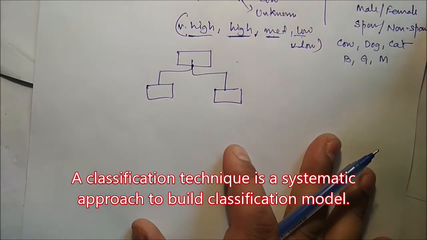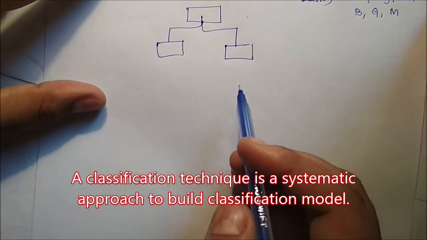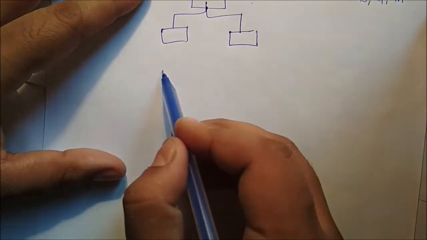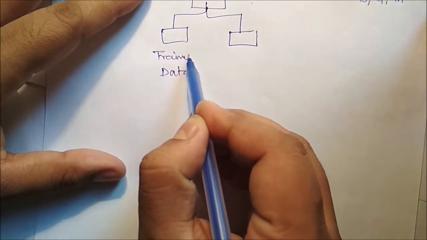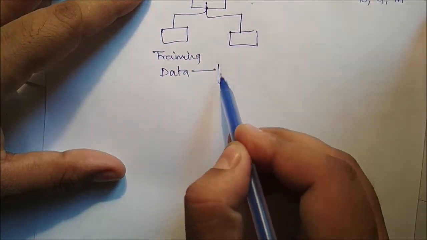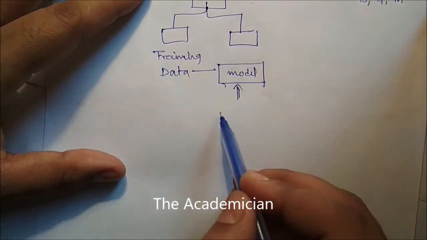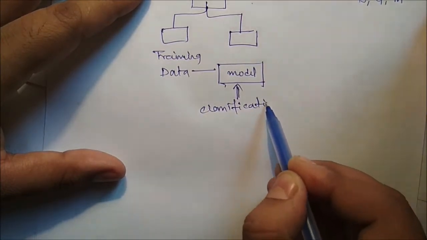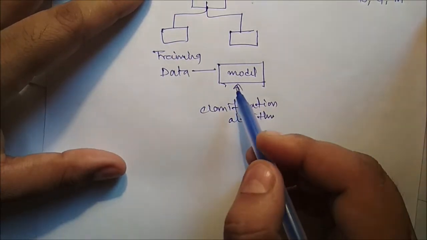Now a classification technique is a systematic approach to build a classification model using a data set. The main purpose is to use the data, which is also called training data. Using the data, the classification technique creates a model. So here we apply the classification algorithm to identify the model.